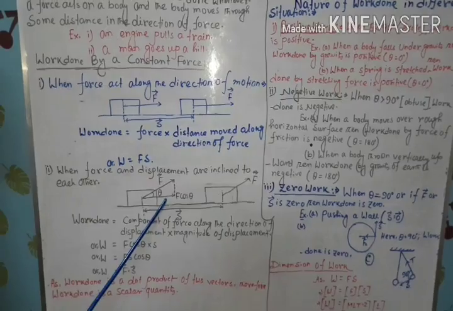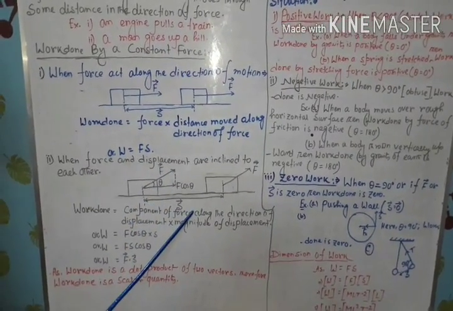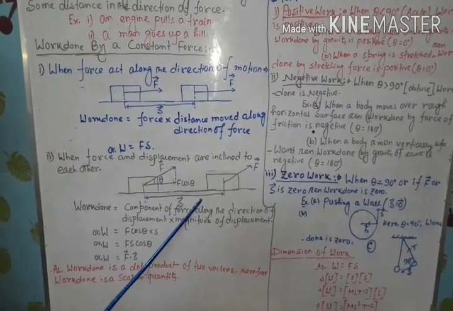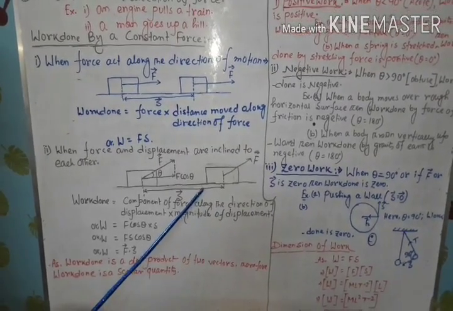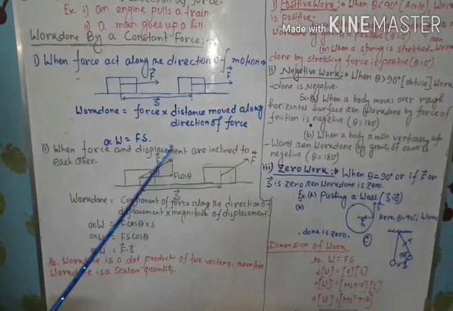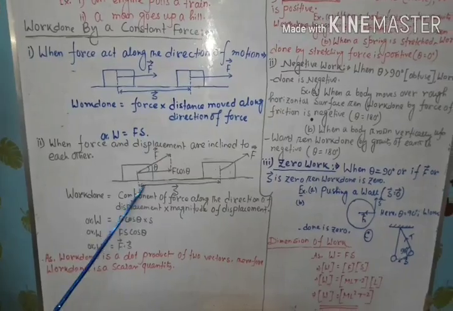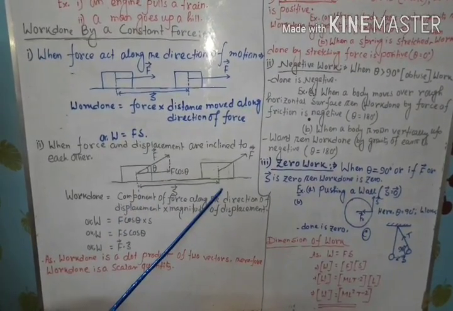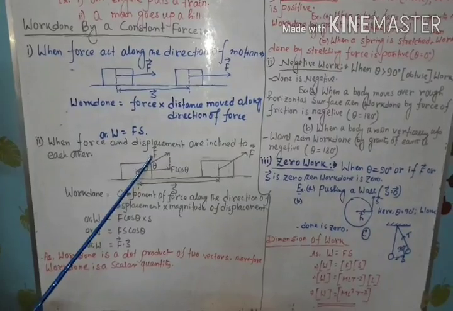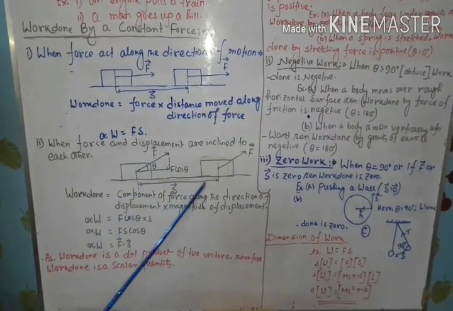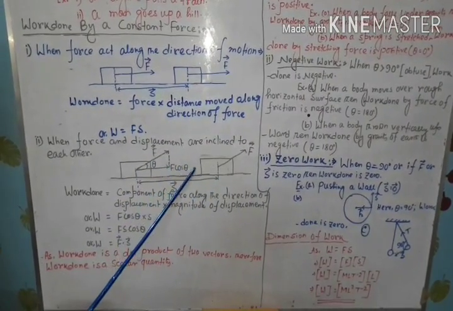In this situation, whenever force and displacement are in different directions, to determine the work done, you have to take the component of force along the direction of displacement. From vector analysis, we know that the component of force along the direction of displacement is F cos theta.